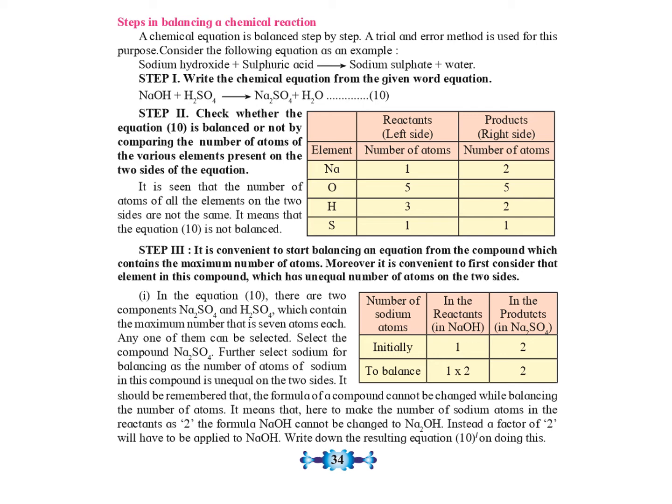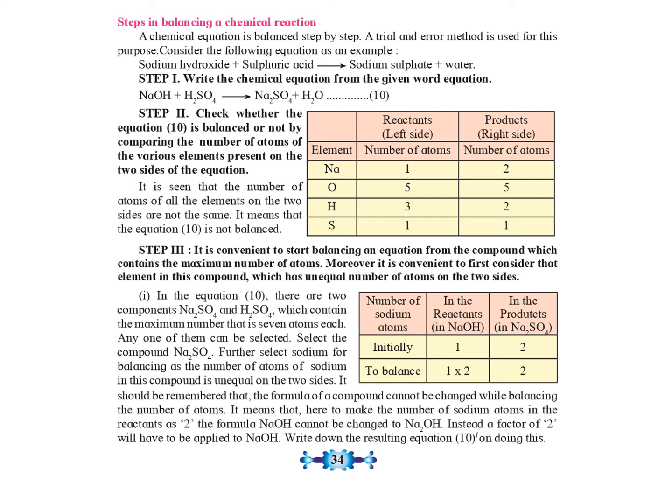Let us see the steps involved in balancing a chemical reaction. Here our equation is given to us: sodium hydroxide plus sulfuric acid forms sodium sulfate and water. This equation is written in the form of a word equation. The first step is to write the chemical equation from the given word equation. We use the chemical formulas for that. So we write NaOH plus H2SO4 forms Na2SO4 plus H2O.